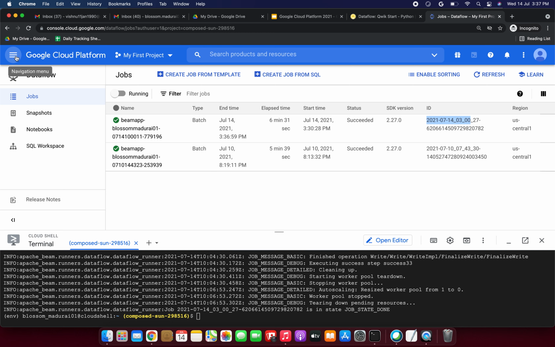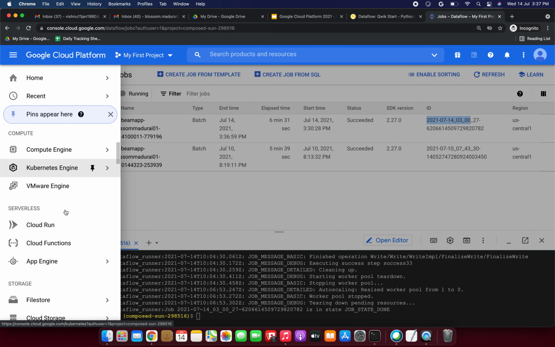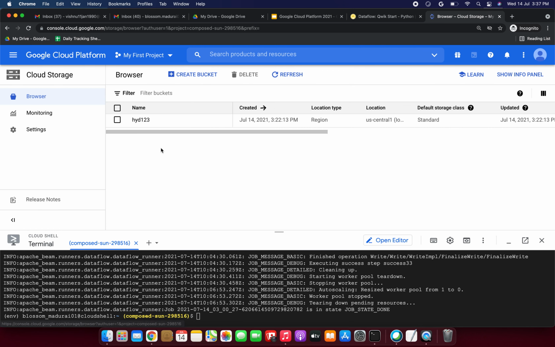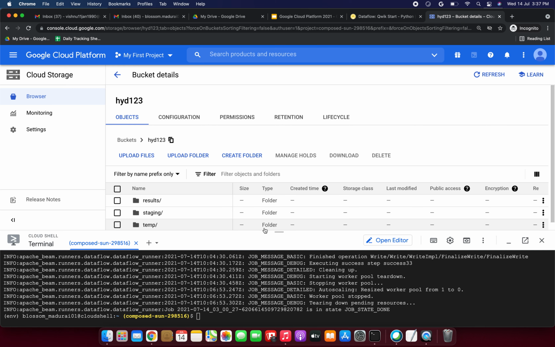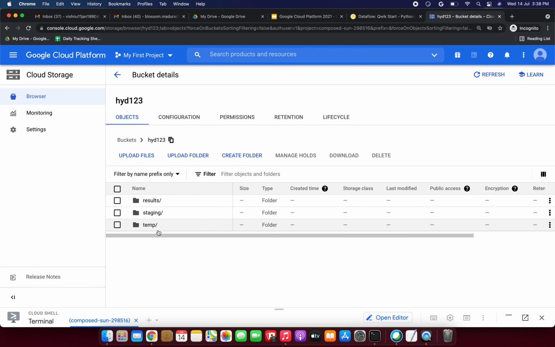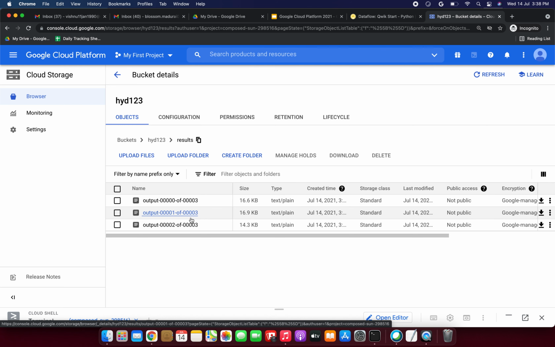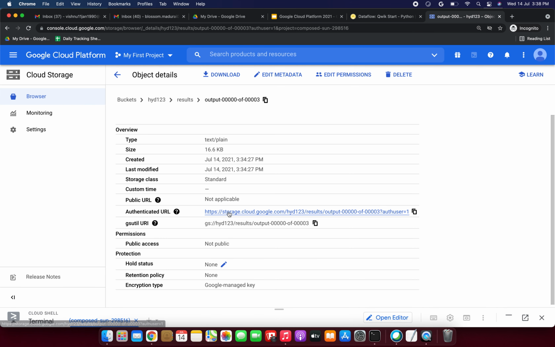Now we are going to check the output in the Cloud Storage bucket, which we have already created. Go to the Cloud Storage bucket, and if you open this bucket, you will get the results right here. We have 3 folders, and the results will be uploaded in that folder. If you open any of them, you can see the results. I am clicking this one, and you can open the link, and it opens a new page.